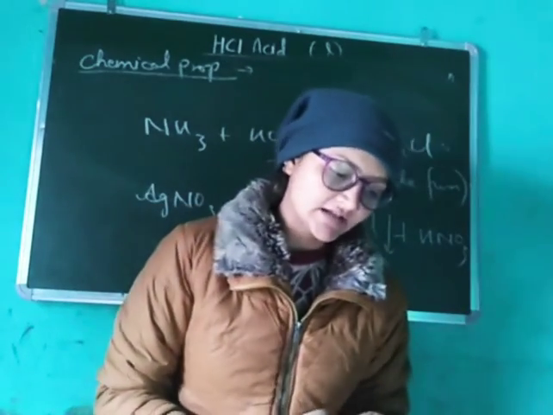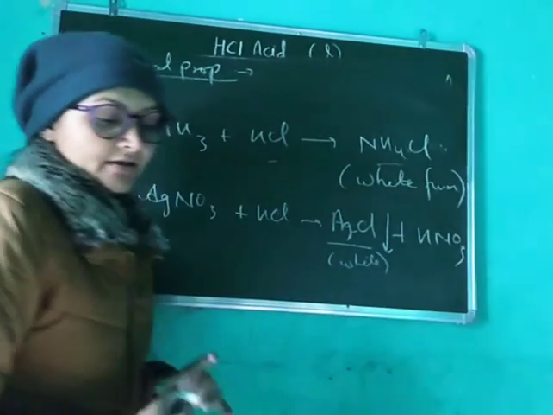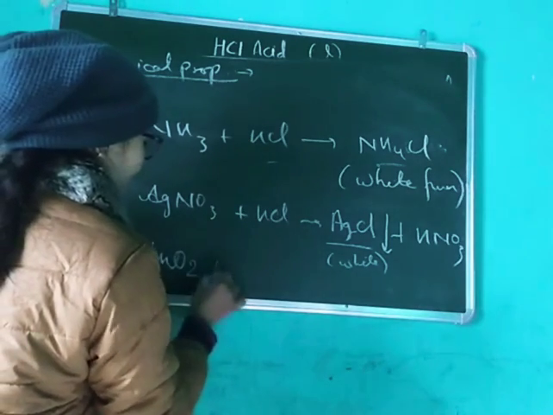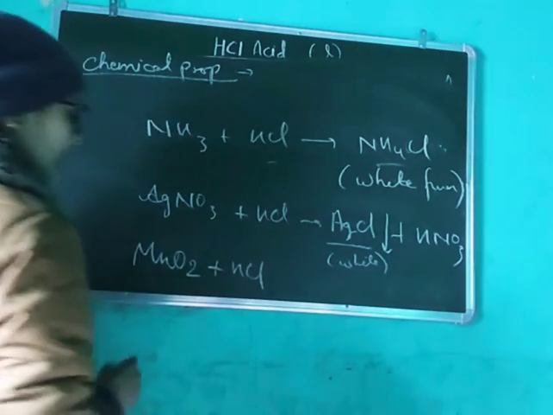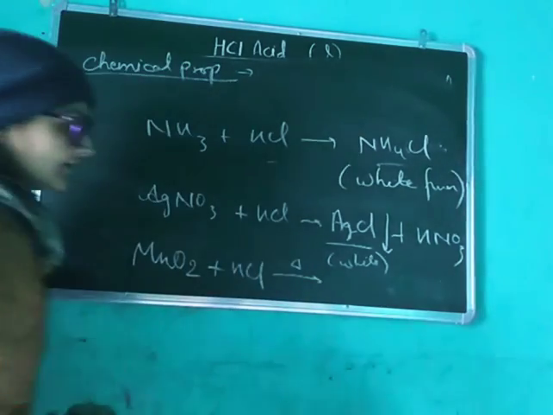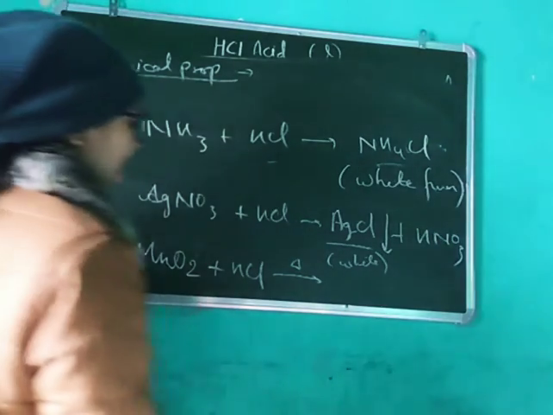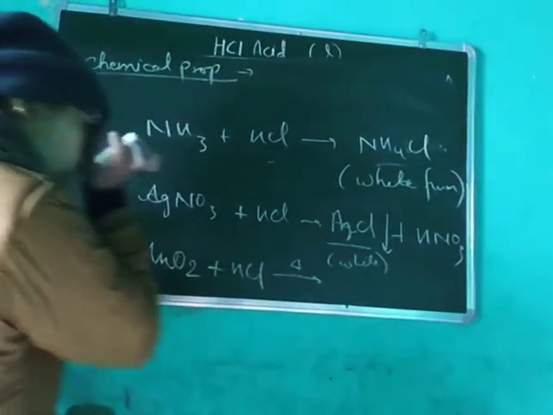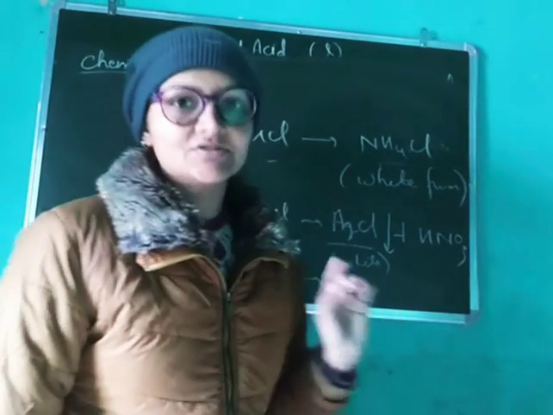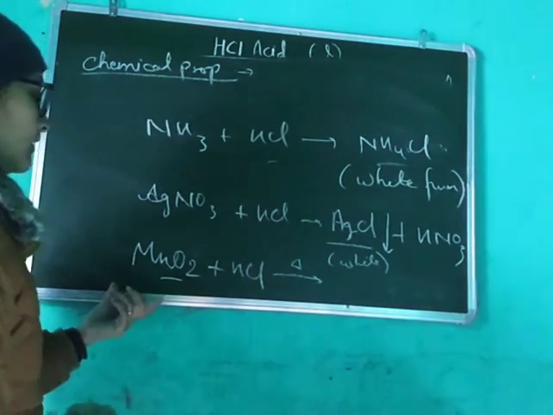Third is the action of heat on a mixture of manganese dioxide and HCl. If you heat the mixture of MnO2 and HCl, it will give you a salt, water, and again chlorine, because MnO2 is an oxidizing agent.